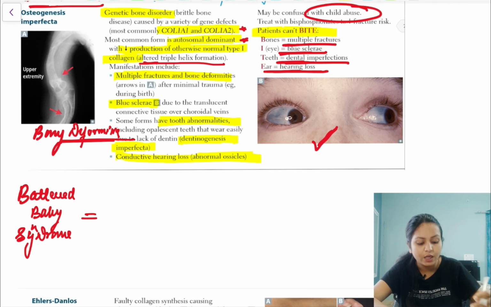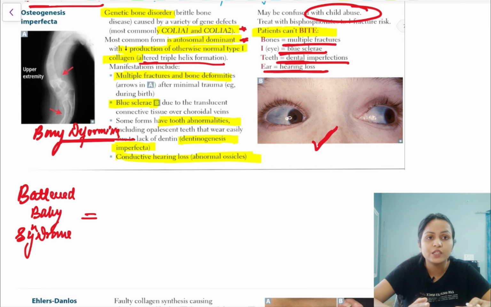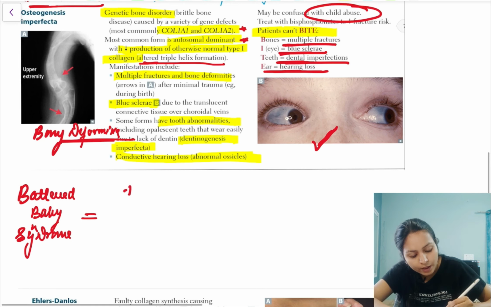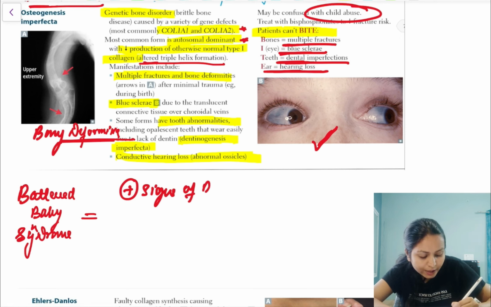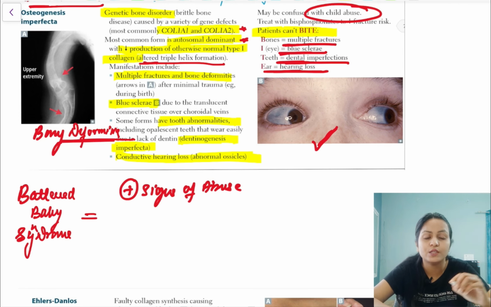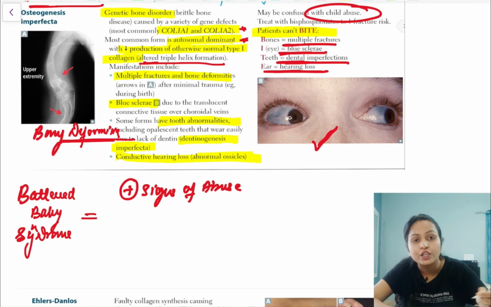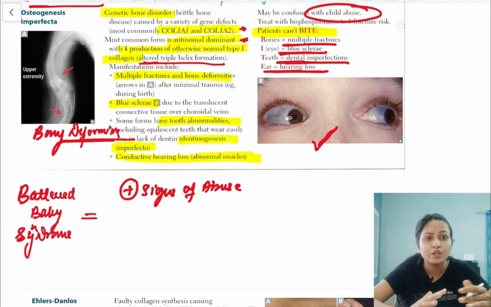That is child abuse. What will be present along with multiple fractures? See, multiple fractures will be there in both cases, in different stages of healing. But along with that, you'll also have other signs of abuse, like a cigarette mark can be there. You'll always be suspicious about it, right? Contusions will be there. The abnormal behavior, the history will not correlate with the clinical examination. All these things will give you suspicion towards abuse.